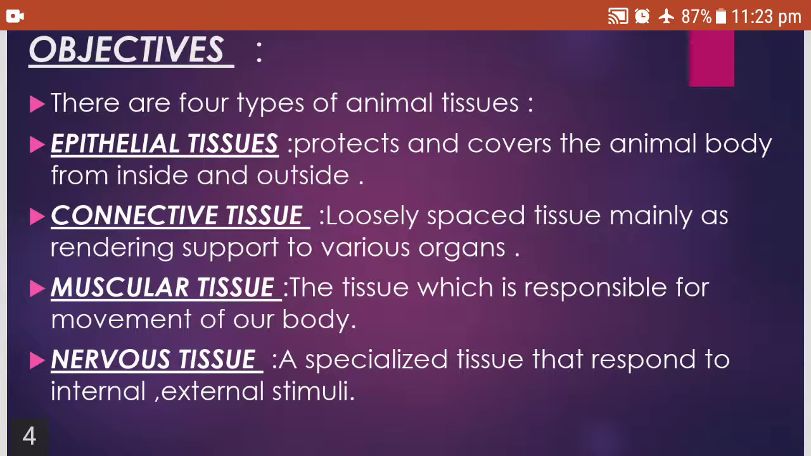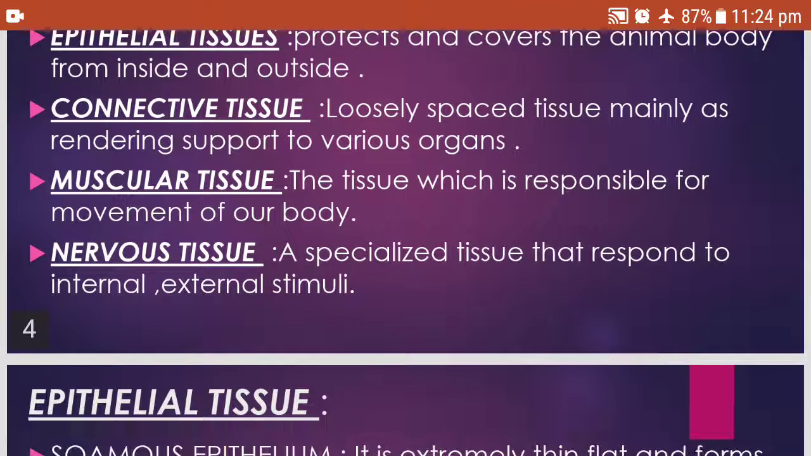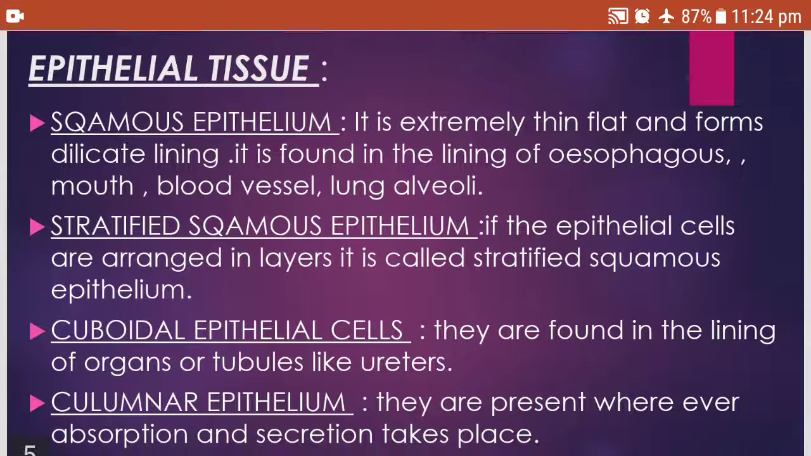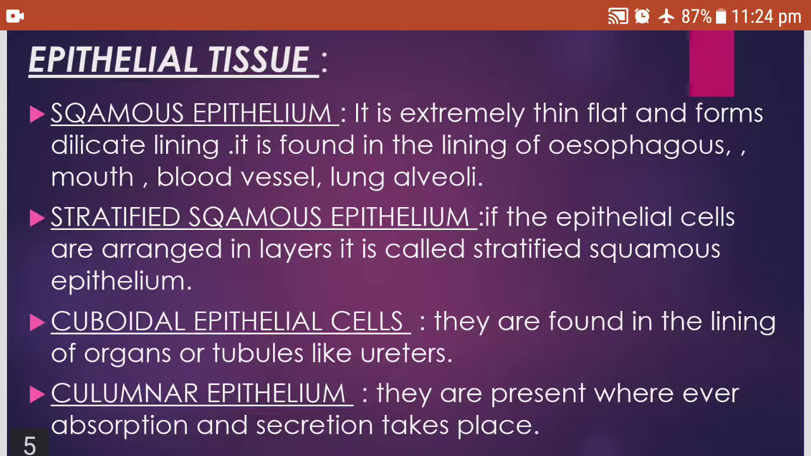The 4 types of the animal tissues are epithelial tissue, which protects and covers the animal body from inside and outside. Connective tissue, a loosely spaced tissue mainly rendering support to various organs. Muscular tissue, the tissue which is responsible for the movement of our body. And nervous tissue, a specialized tissue that responds to internal and external stimuli. We will see now epithelial tissue a bit in detail.